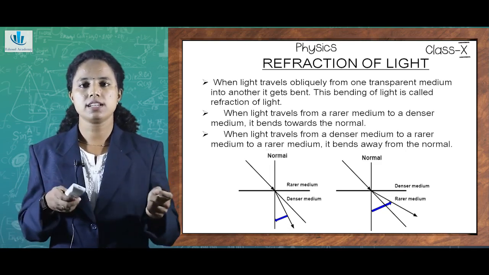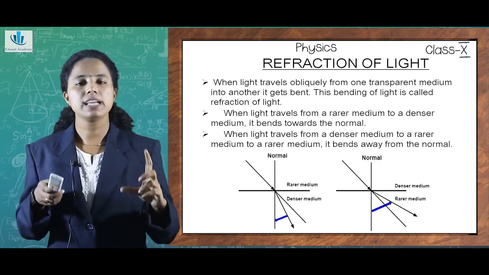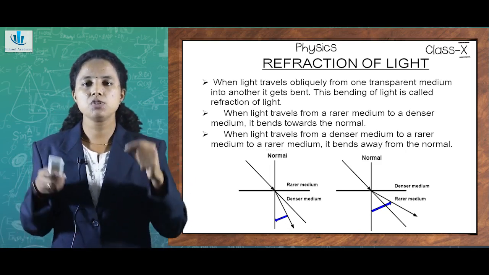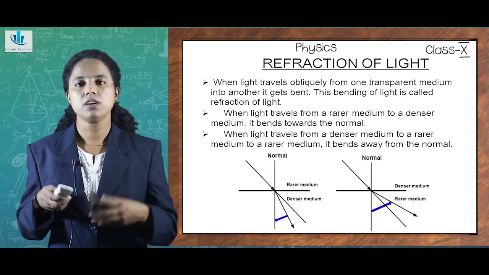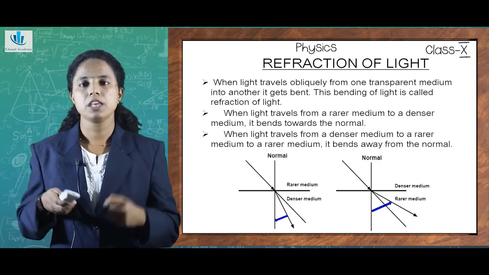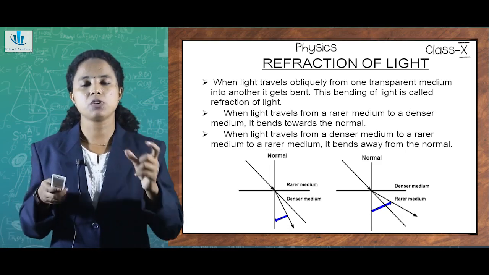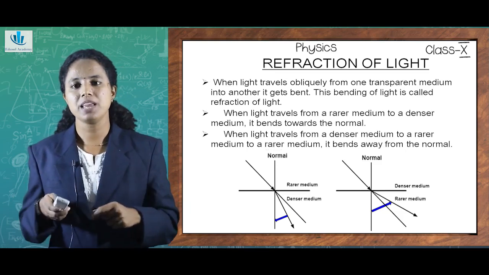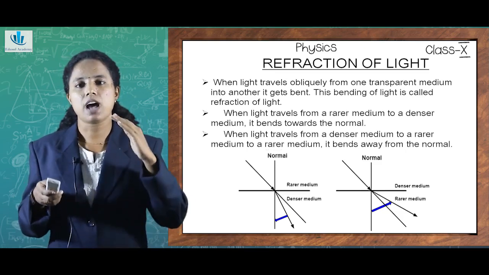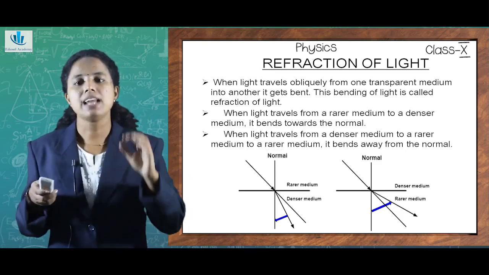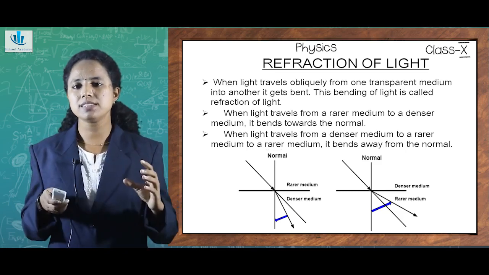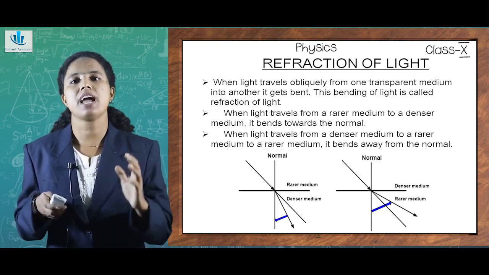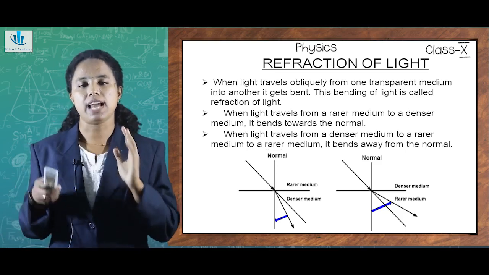Or for example, if you take a glass of water and insert a coin in it, and if you try to pick the coin, you may not pick it in the first try itself. Why is it so? It's because the object appears to be raised higher than it actually is inside the water. That means some illusion happens, isn't it? So that is because of refraction of light, or bending of light.